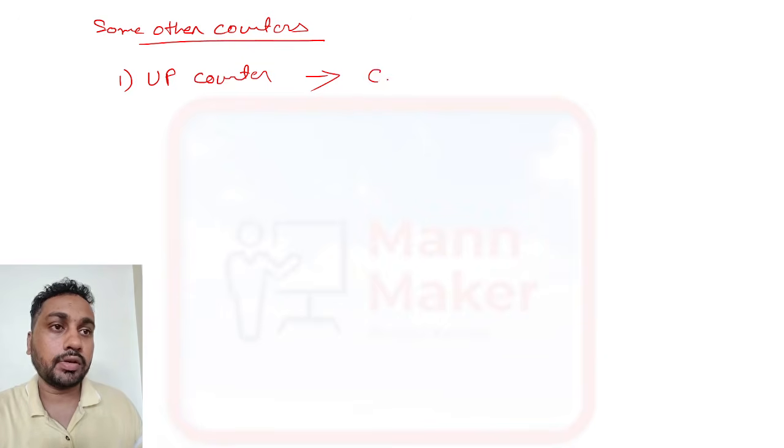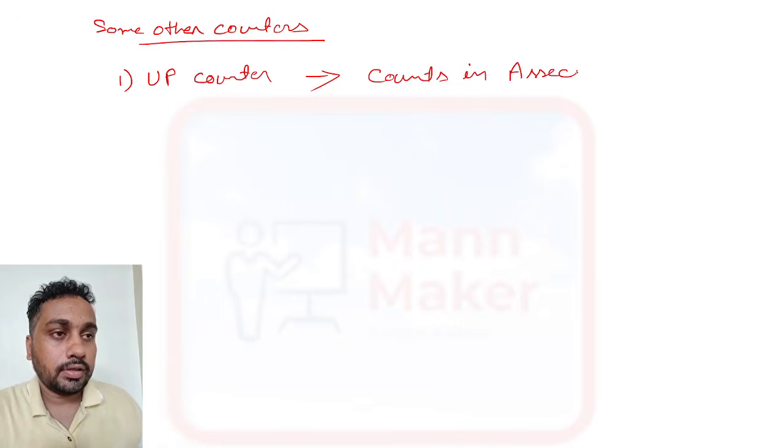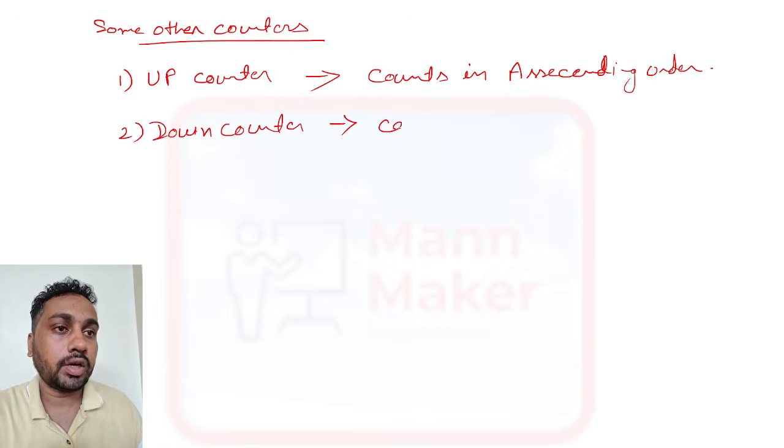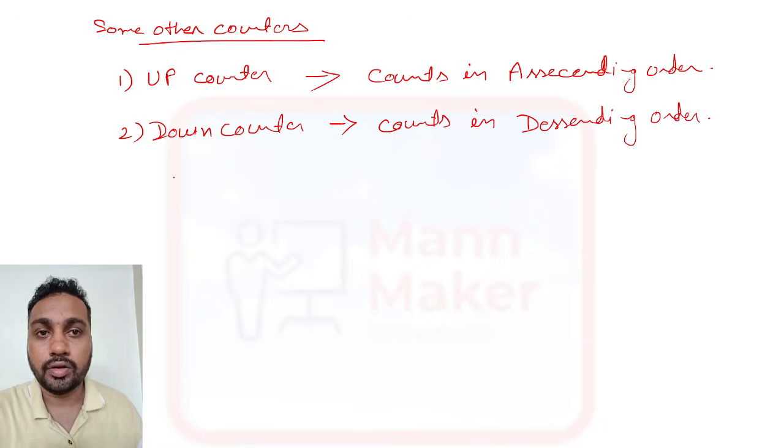So an up counter will count data in ascending order. Then we have the down counter. In a down counter, it will count data in descending order.